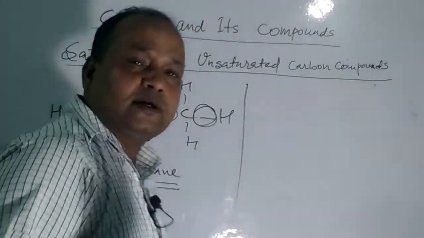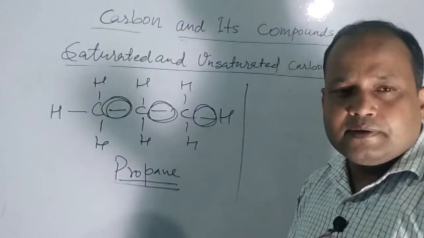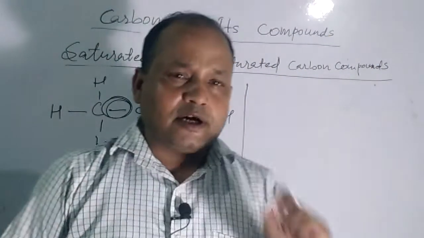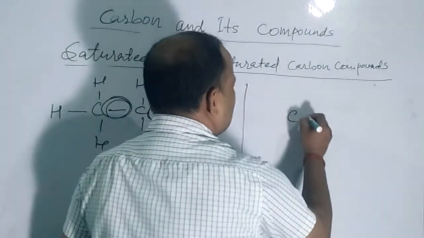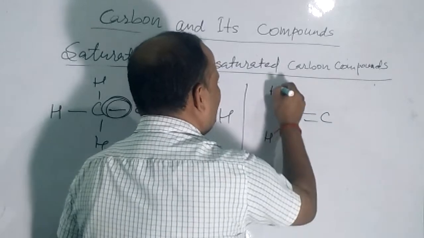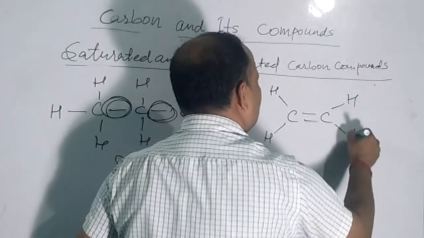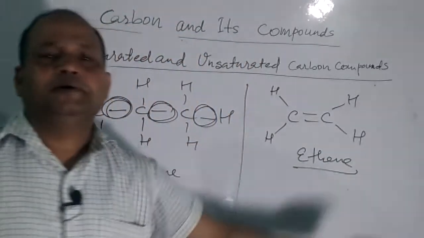Now, unsaturated hydrocarbons are the compounds of carbon and hydrogen in which two carbon atoms have a double or triple bond. Now, see, carbon carbon double bond, this compound is known as ethene.